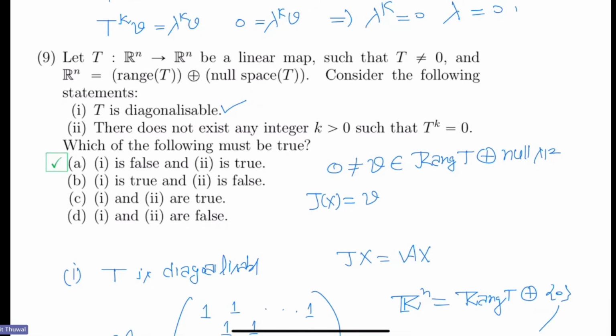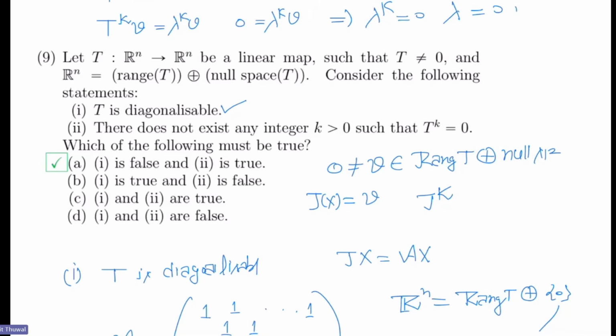So can you find some vector on which T to the power k does not act by zero? Okay, let me leave it as homework. You can think about it.